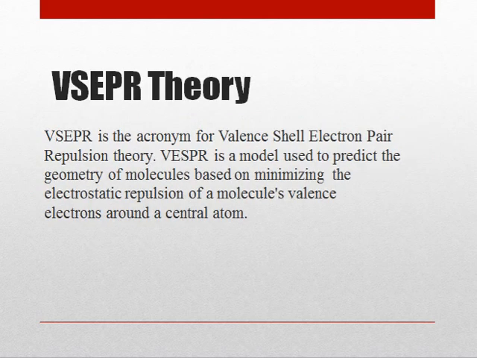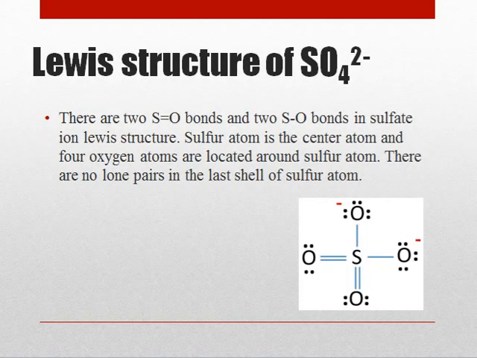VSEPR theory. VSEPR is the acronym for valence shell electron pair repulsion theory. VSEPR is a model used to predict the geometry of molecules based on minimizing the electrostatic repulsion of a molecule's valence electrons around a central atom. In VSEPR theory, we will discuss the Lewis structure of sulfate.